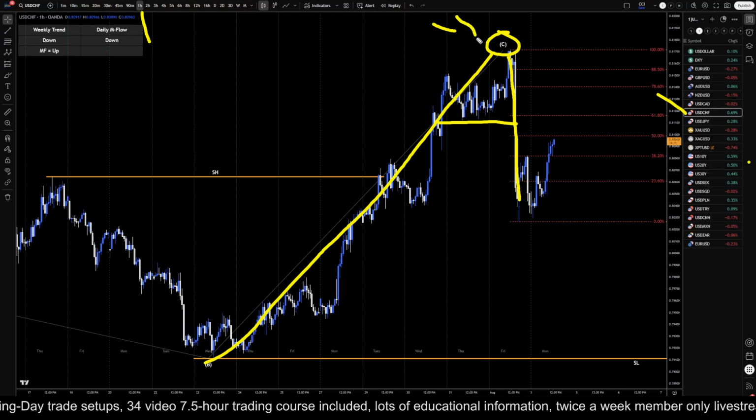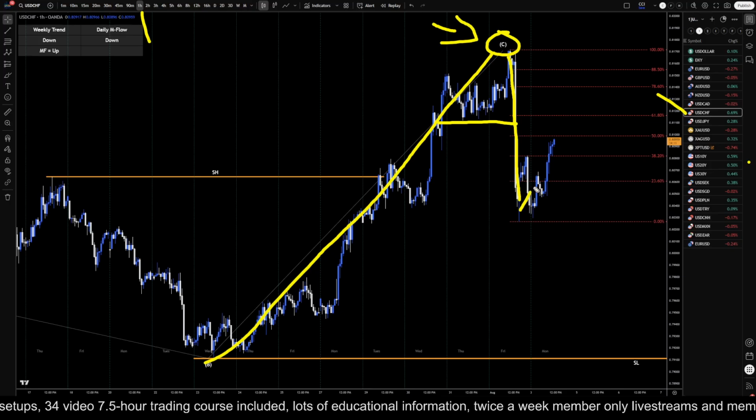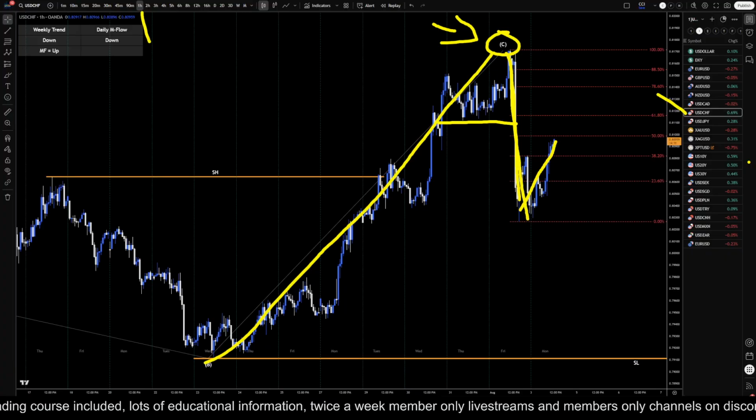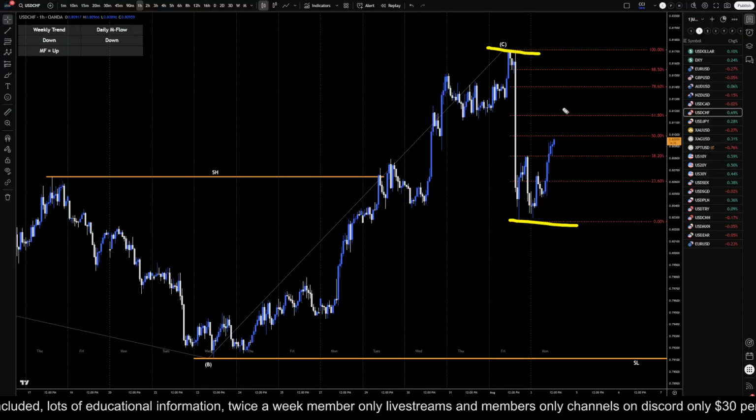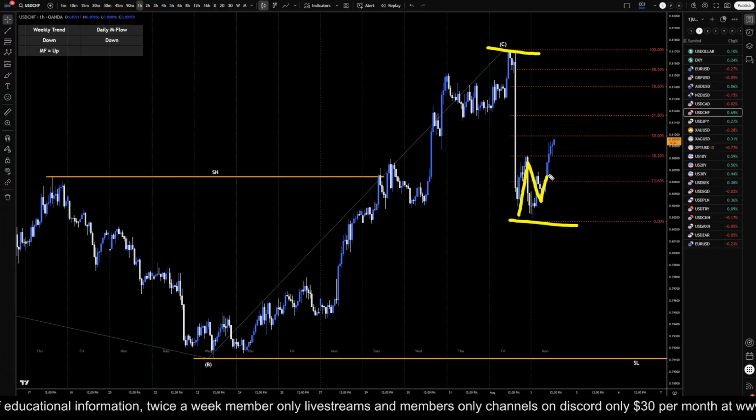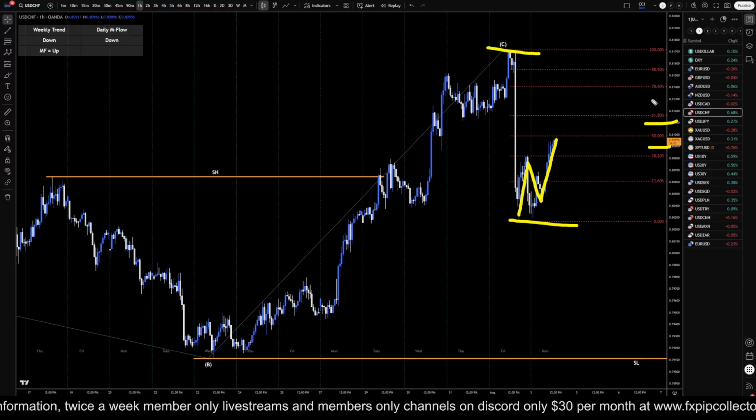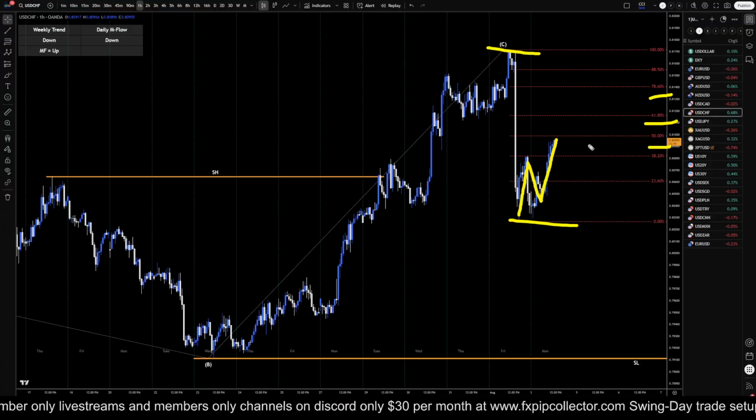If this move up is a wave C, which it looks like it is, then that means this move up right here should be a pullback to this move down. So I got my Fibonacci retracement on here. I'm looking for one, two, three waves up to any one of these Fibonacci levels, and then a nice engulfing move to the downside. It doesn't have to happen at the 50.